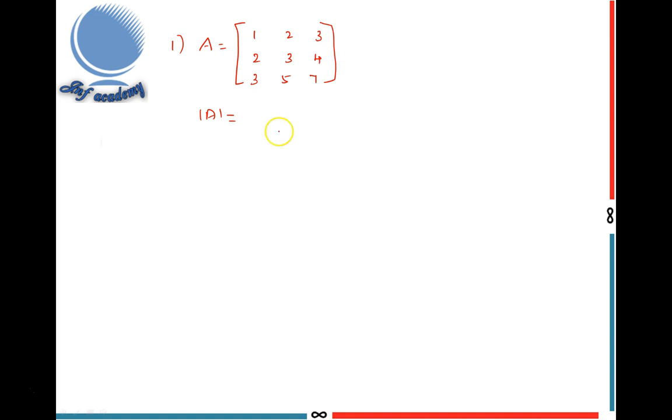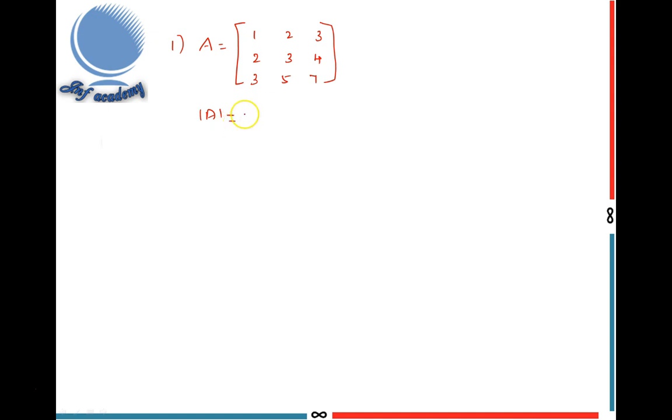Now, suppose I got determinant of A not equal to 0, then rank of A equal to 3. Otherwise, if determinant of A equal to 0, then rank of A is less than 3. Otherwise, I go to the next step.